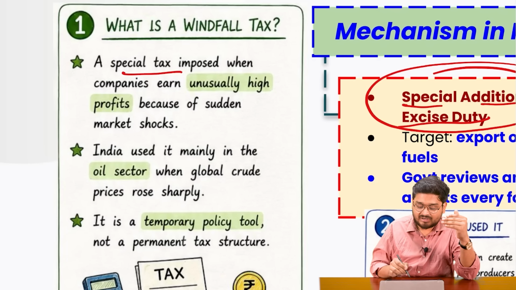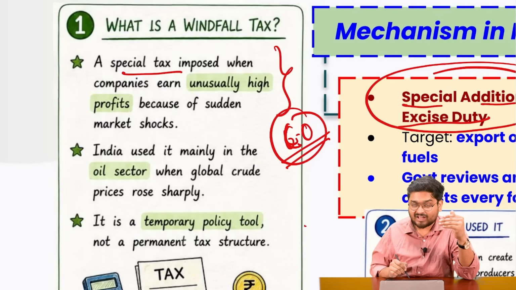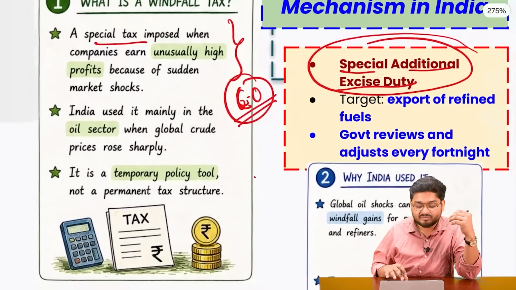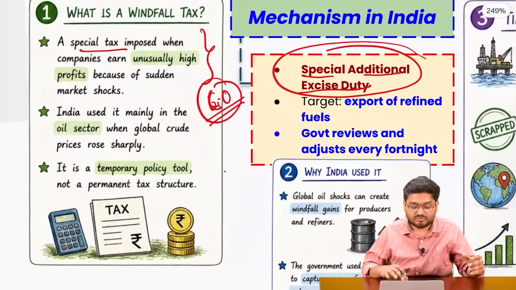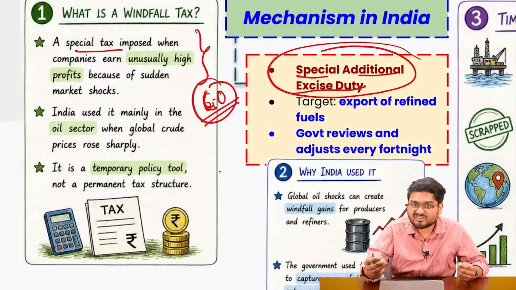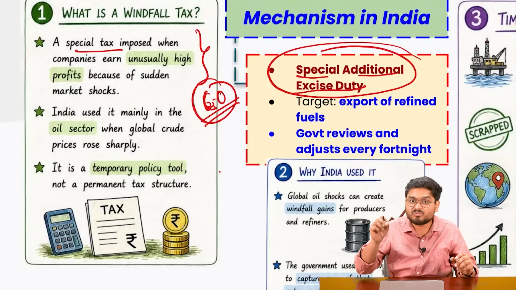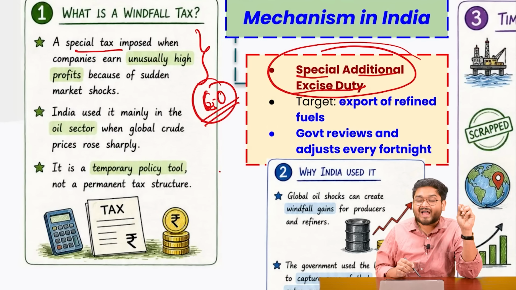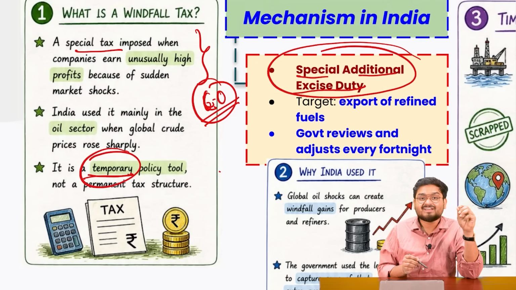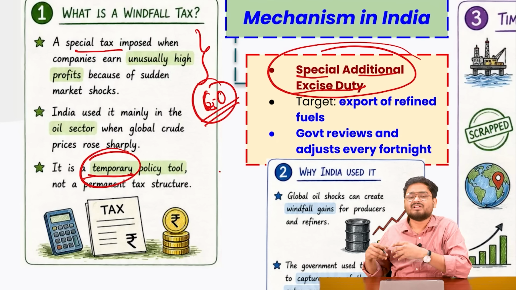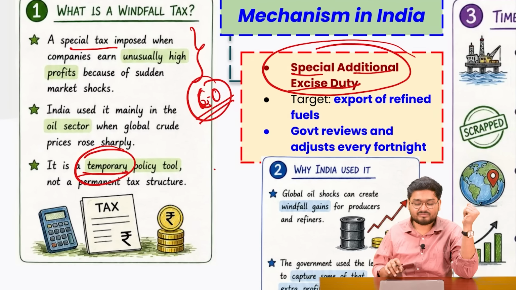Just imagine the scenario right now: the crude oil prices are very, very high. So Indian exporters can export a lot of crude oil to make more profits, right? So what happened? The government of India would not want a lot of crude oil to go abroad because we are facing a crude oil crisis right now. So to demotivate those exporters, we are using the windfall taxes to temporarily halt the exports of crude oil, to have more reserves of crude oil, natural gas, and liquefied petroleum gas in the country itself, right?